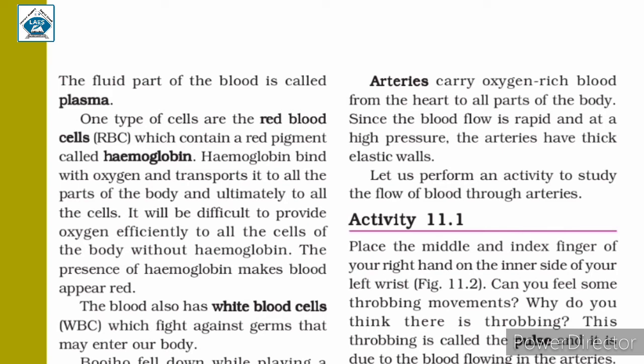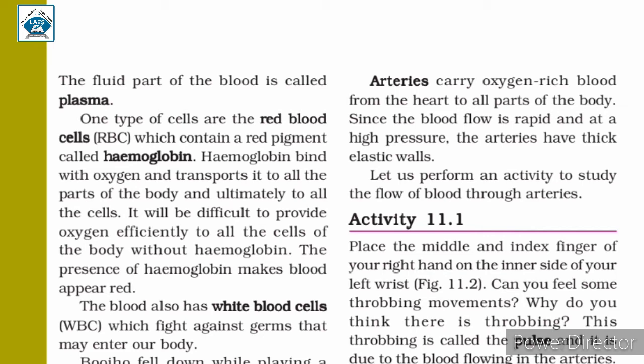Now we know that the functions of the blood include that it acts as a medium of transportation of substances throughout our body such as oxygen and nutrients. It also carries waste material to the different parts of the body. Now, the blood also protects the body from losing blood by forming a blood clot at the place of the injury.